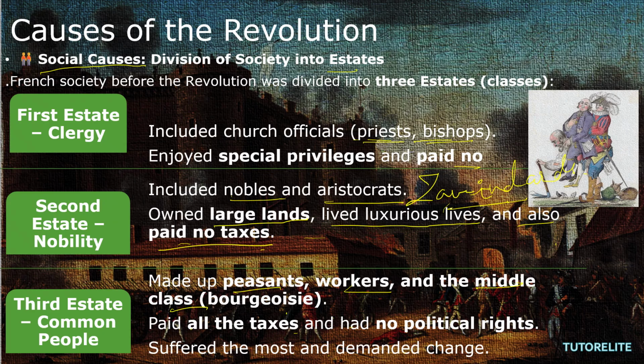So simple. The causes of the revolution were the three classes. That is the clergy. Next is the nobility, and third the common people. Who were the clergy? Those were the priests and the bishops. Who were the nobility? Those were the nobles and the aristocrats. And who were the common people? The peasants, workers, and the middle class. Okay. Next.